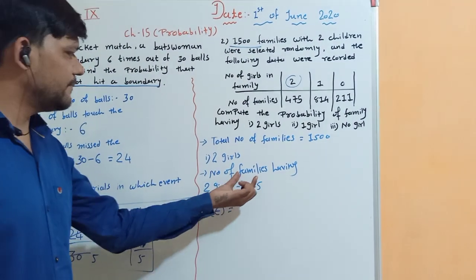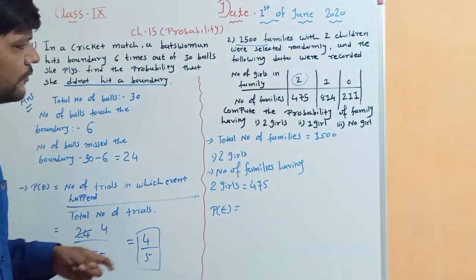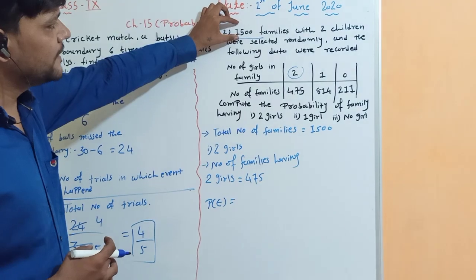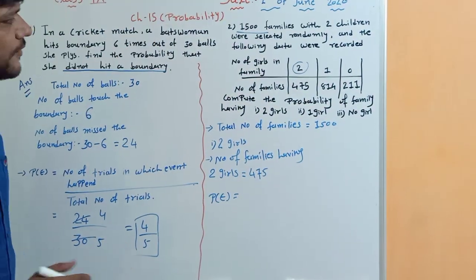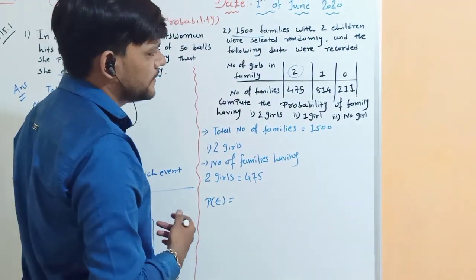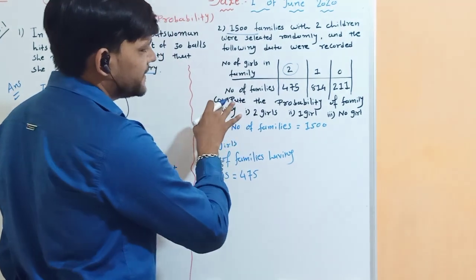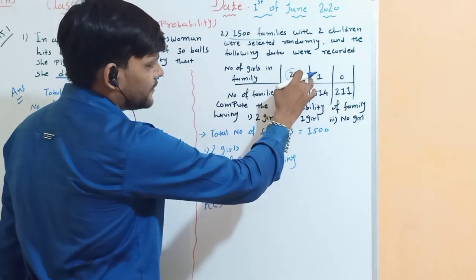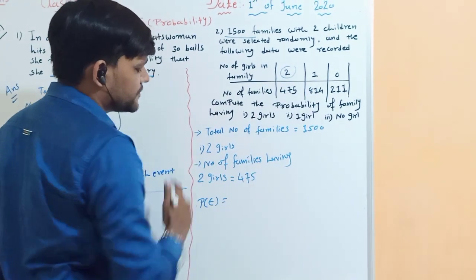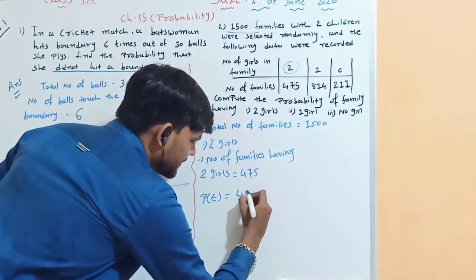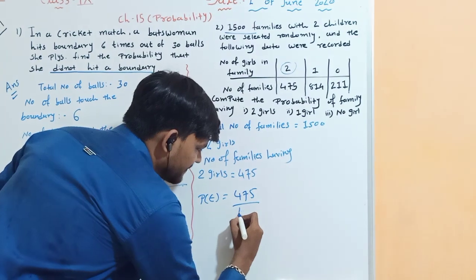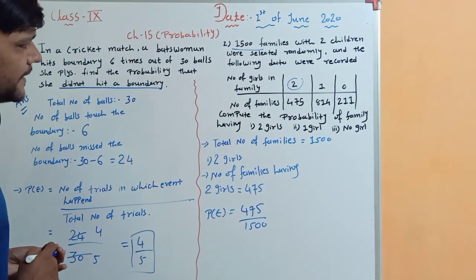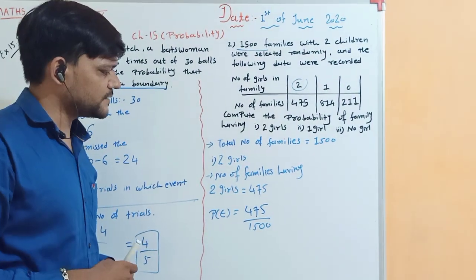So the number of families having 2 girls is 475, and the total number of families is 1500. That means total trials is 1500, and the number of trials in which the event occurs. Now your event is a family having 2 girls, right? And having 2 girls, the number of families is 475. So 475 upon 1500, right?